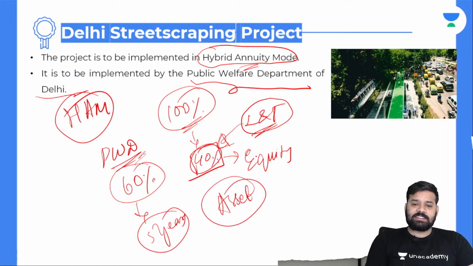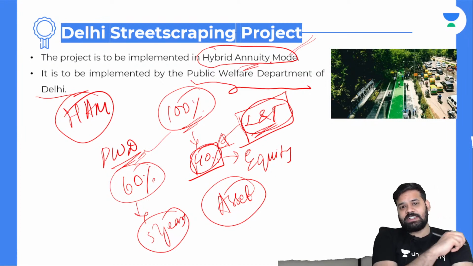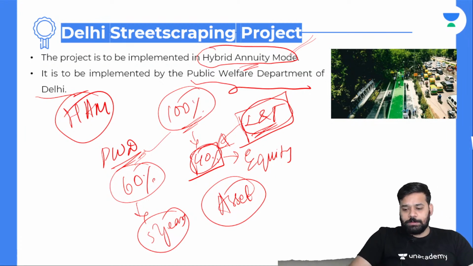Asset that L&T has created. If the asset is really good, then the valuation will be more, and PWD will have to pay more. If the asset is really bad, then PWD will pay less. What will this do? This will make sure that this private company will focus on good work. So that's the reason for the hybrid annuity model. This was introduced recently. That's about the hybrid annuity model.